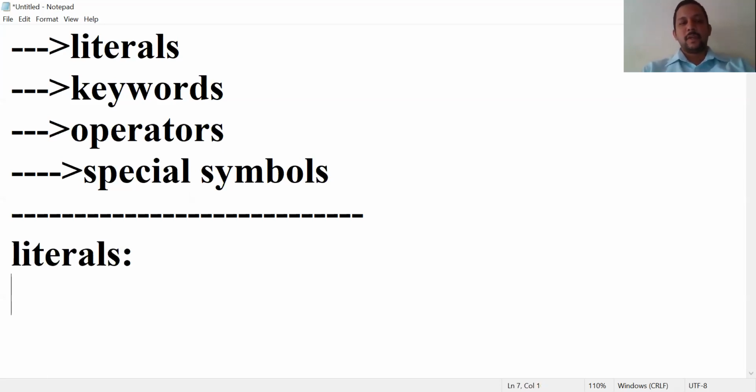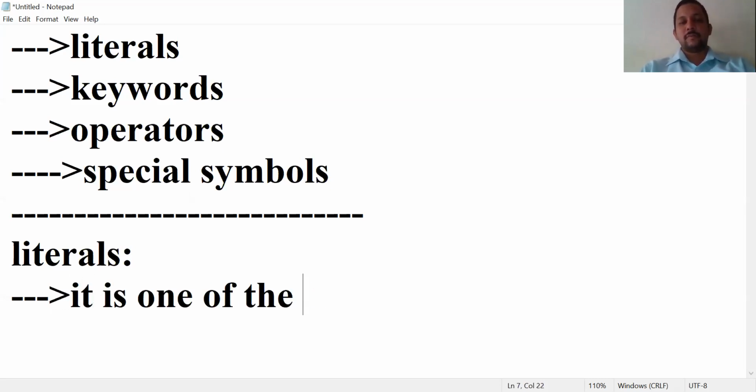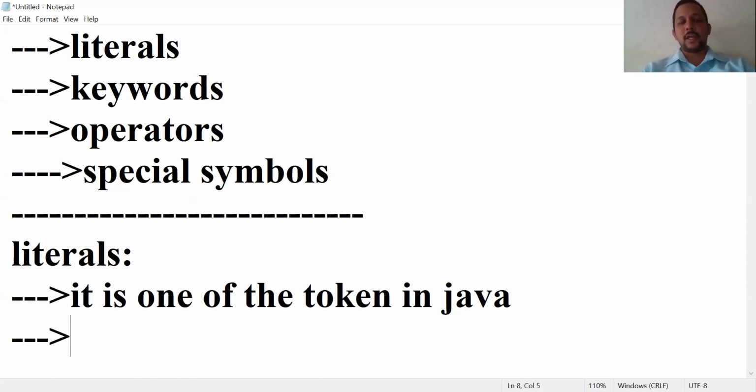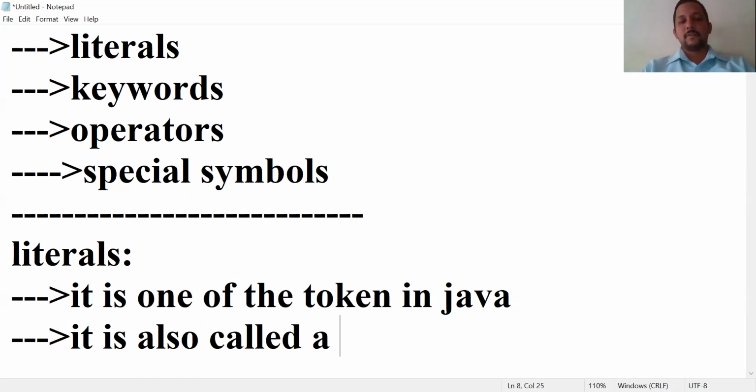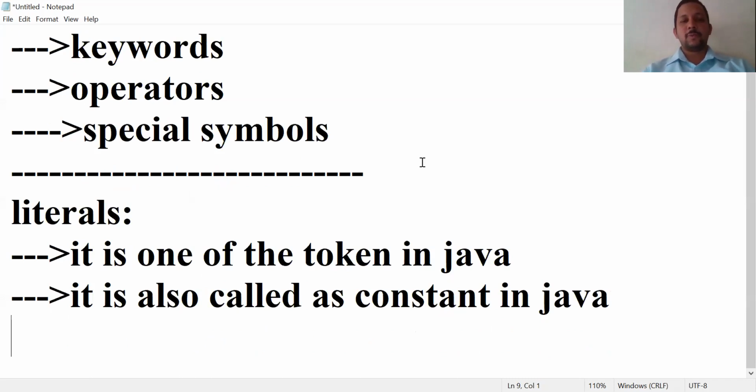See, while writing, what I told, it is one of the tokens in Java. Next, literal, I told in the last class, it is also called a constant in Java programming.